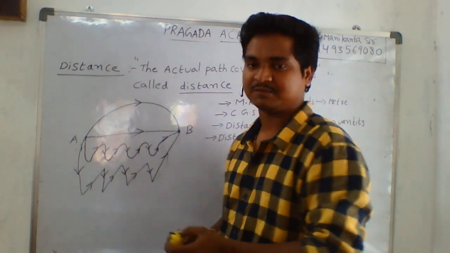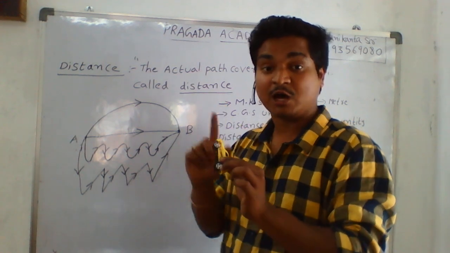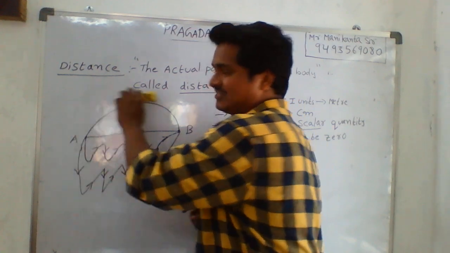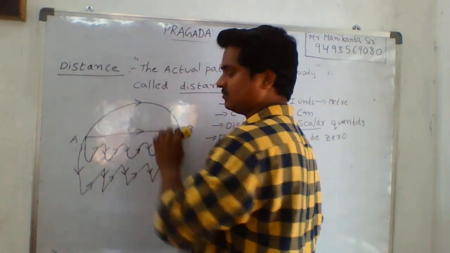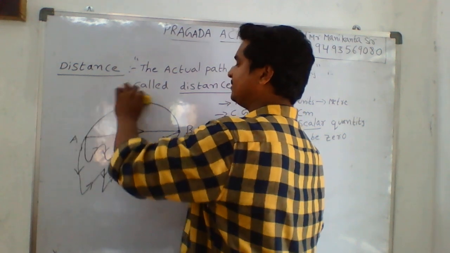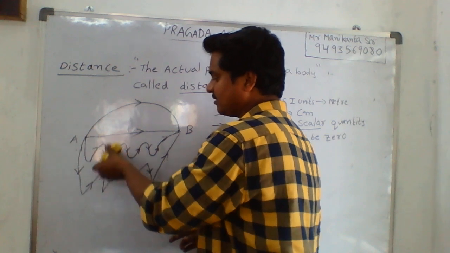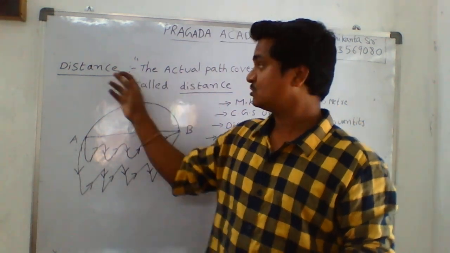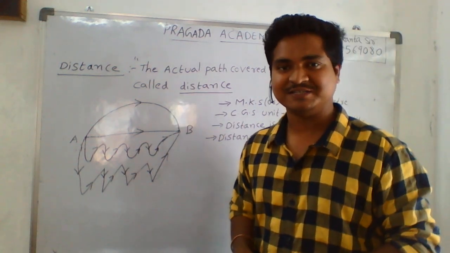So distance is nothing but the actual path, how the vehicle travels, how the object travels, how the body travels. If you consider the straight line path, this is the actual path. If you consider this curved path, this will be the actual path. So whichever path we consider, that will be the actual path. The actual path covered by a body is called distance.